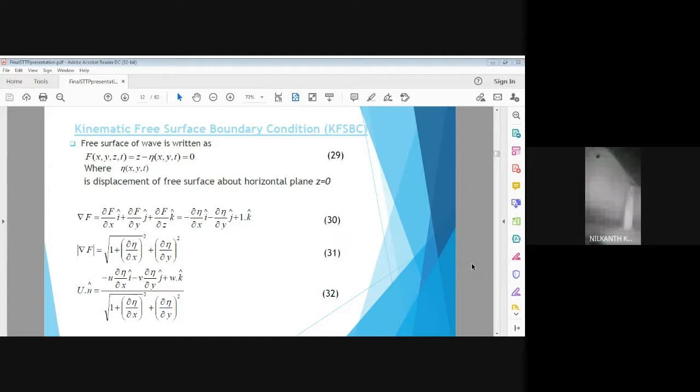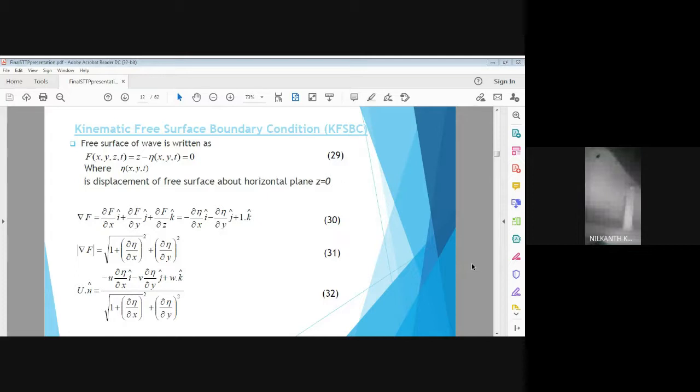Then we find out the mod of gradient of F. We take the division of these two, that is gradient of F divided by mod of gradient of F. That gives you U, the outward velocity component.